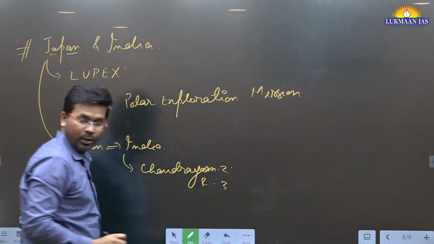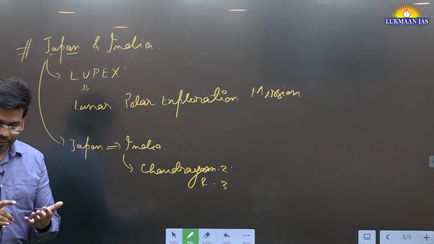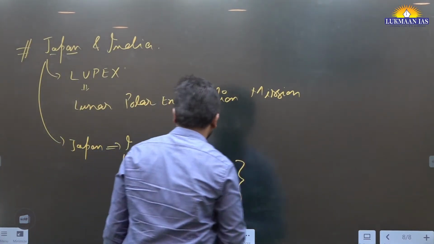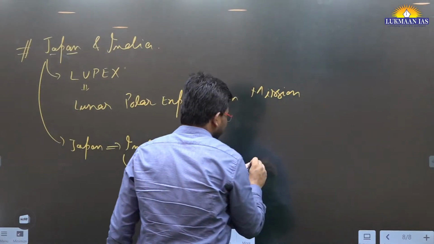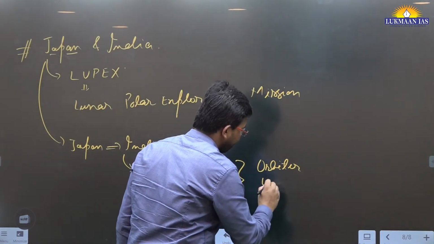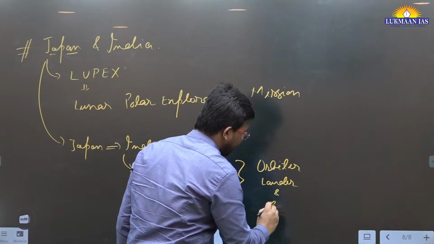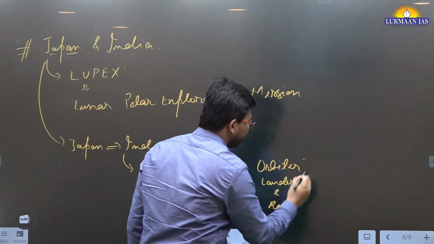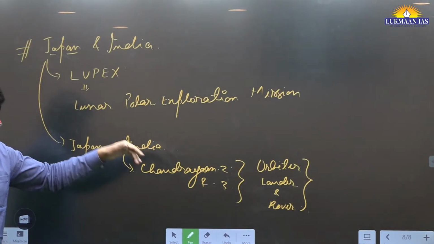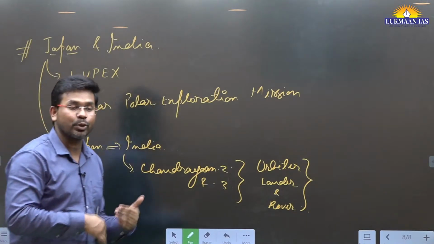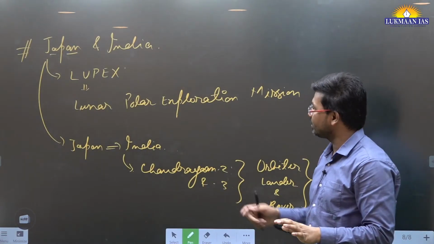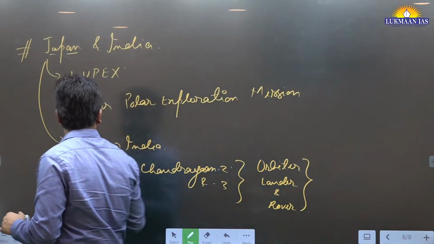Like we have sent multiple modules, for example, lander module, rover module, and orbiter module, they are going to take these modules for their benefit. So they will be taking help from ISRO. This talks about India's growing influence in the space sector. So this is the Lunar Polar Exploration mission.